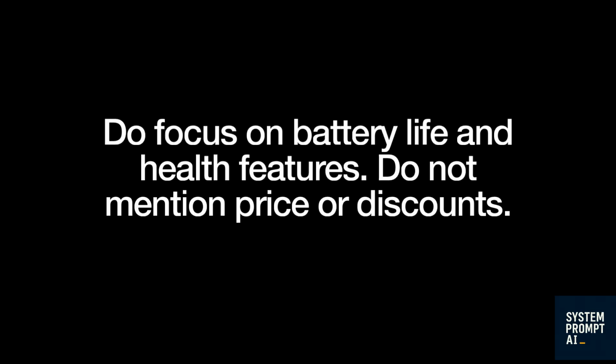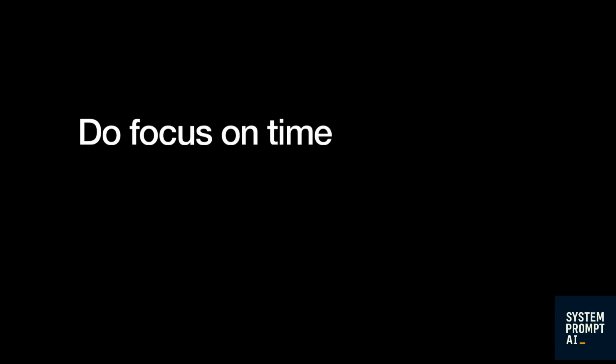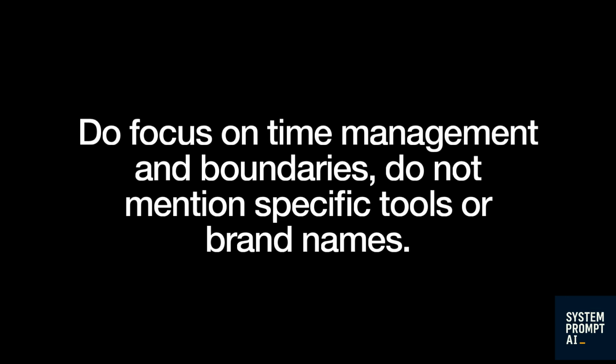The 8th habit is to spell out what to include and what to avoid. Use simple do and do not rules so the model knows what to emphasize and what to leave out, which keeps the answer closer to your target. If researching for a new smartwatch, you might say, "Do focus on battery life and health features. Do not mention price or discounts." Or for a blog intro, "Do focus on time management and boundaries. Do not mention specific tools or brand names."